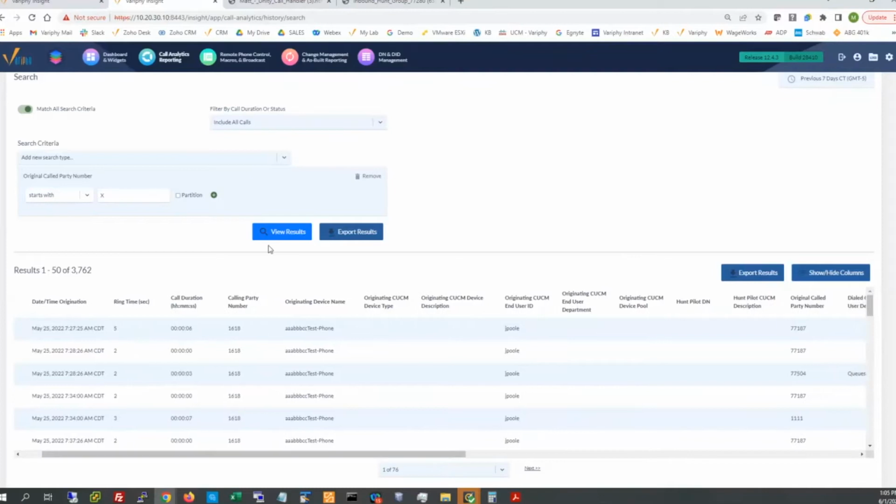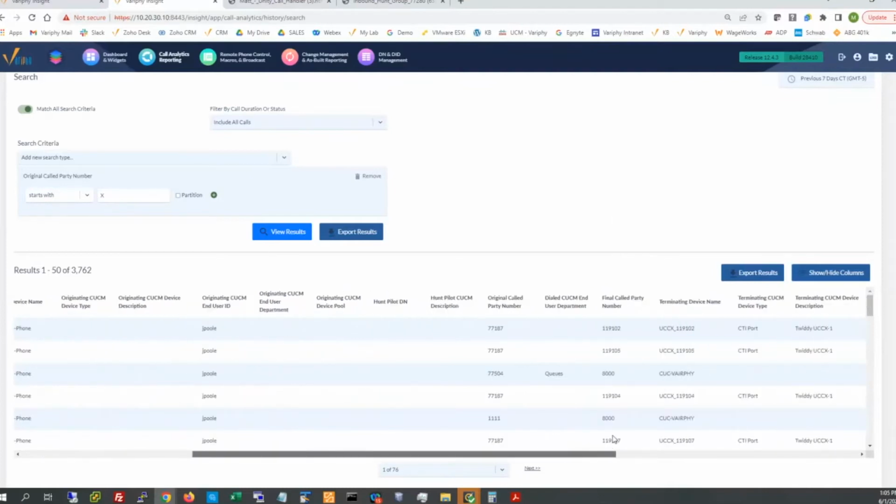So I'm searching for everything in this lab environment for the previous 7 days. Mainly what I'm doing here is looking for what my Unity device name or directory number is. I should be able to find the DN at least underneath the final call party number, and the device name underneath, obviously terminating device name.